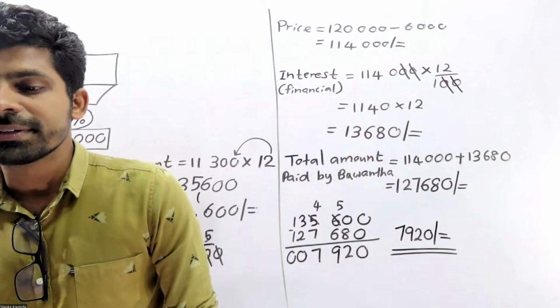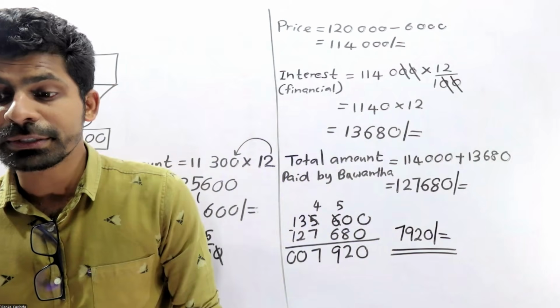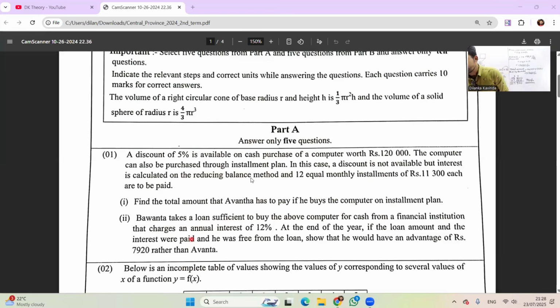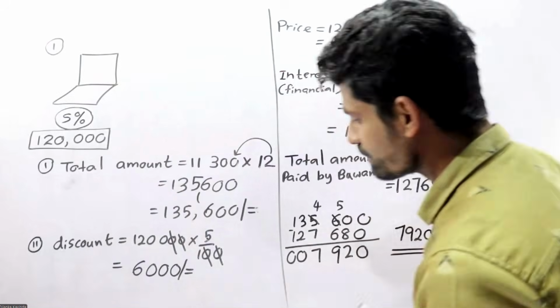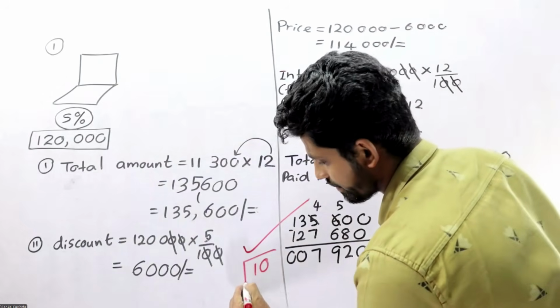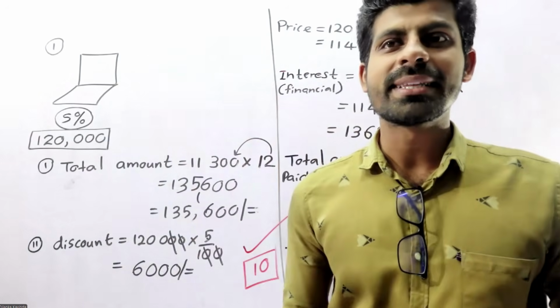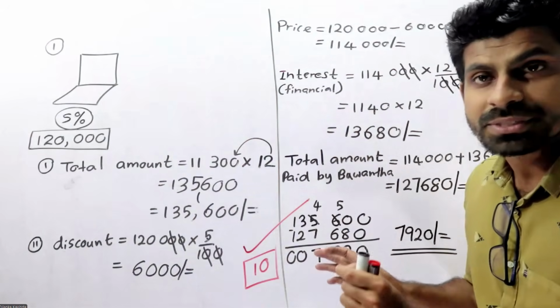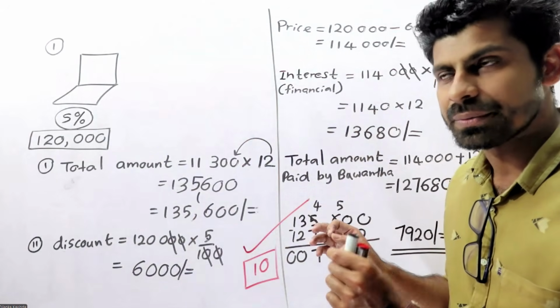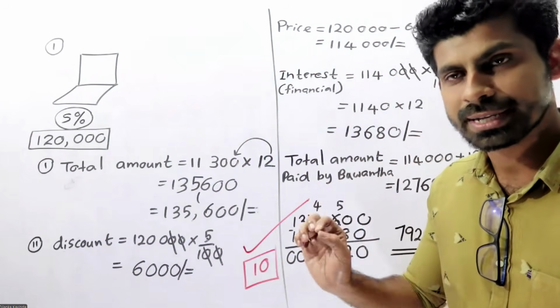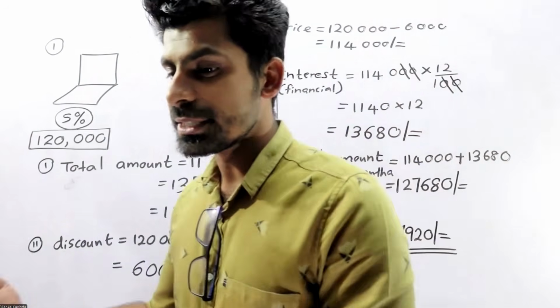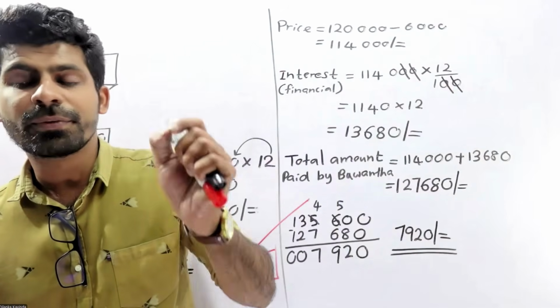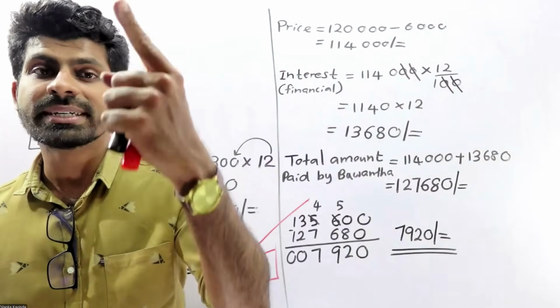So that means 7,920 rupees more than Bhavanta. So we can take the full 10 marks. Just try to get those 10 marks for the question. That one is so easy. You can pause the video, then note it down. Please check your answers with me. Try to complete this paper before me, then I'm quickly moving to the second question.